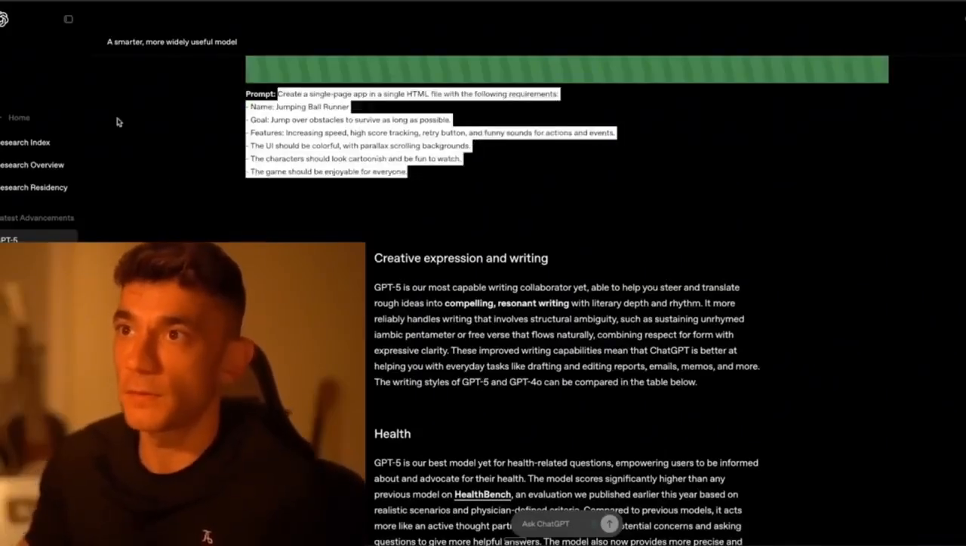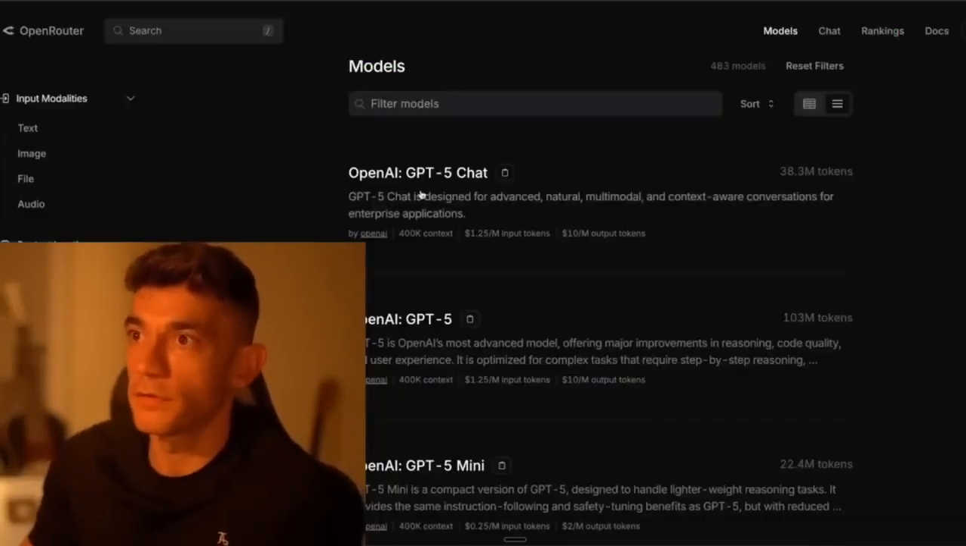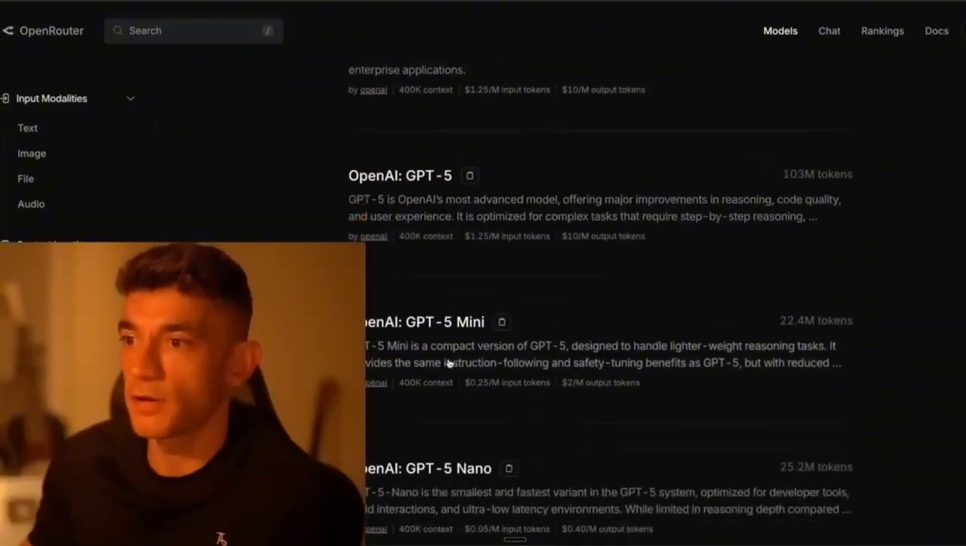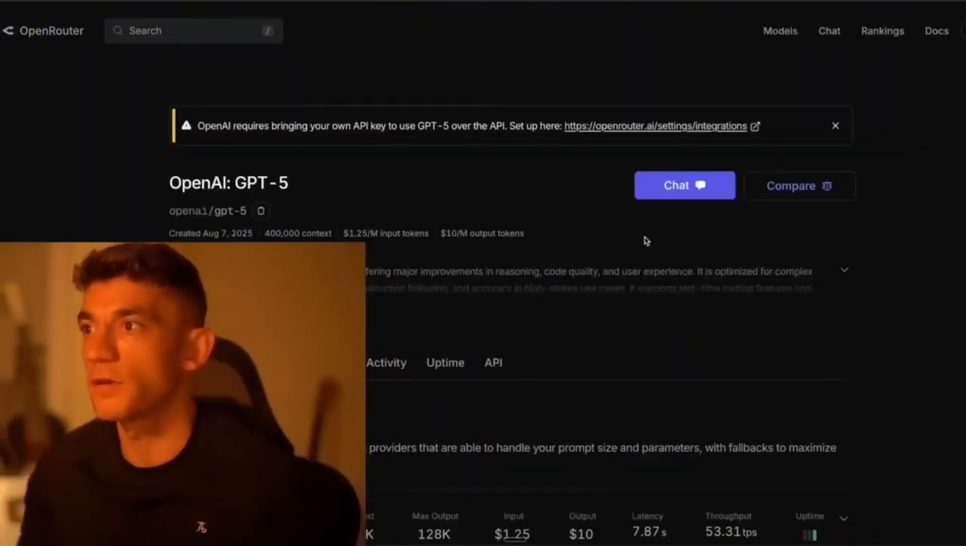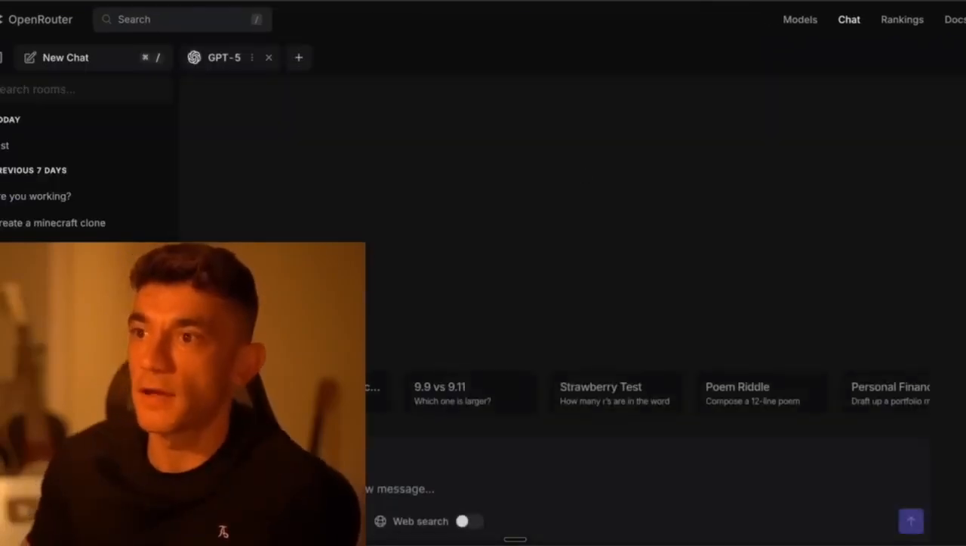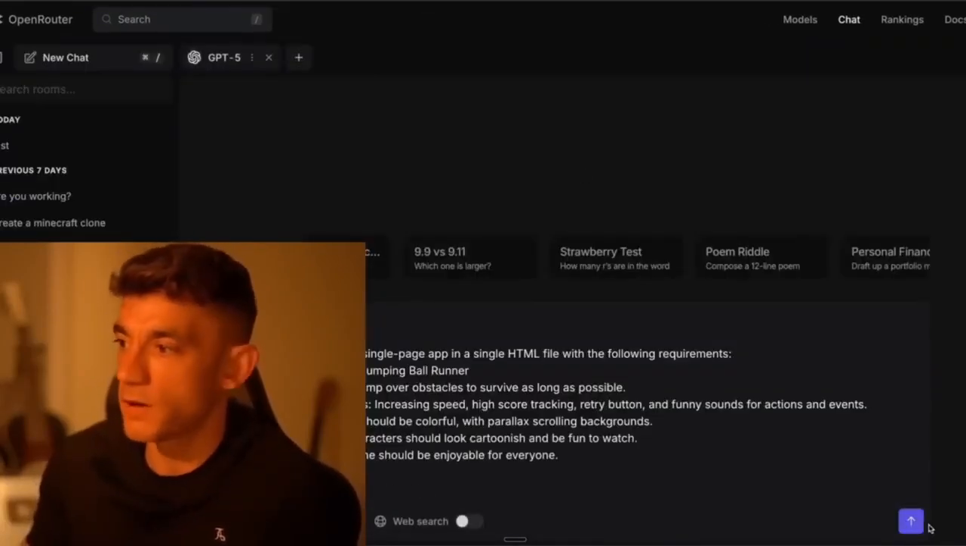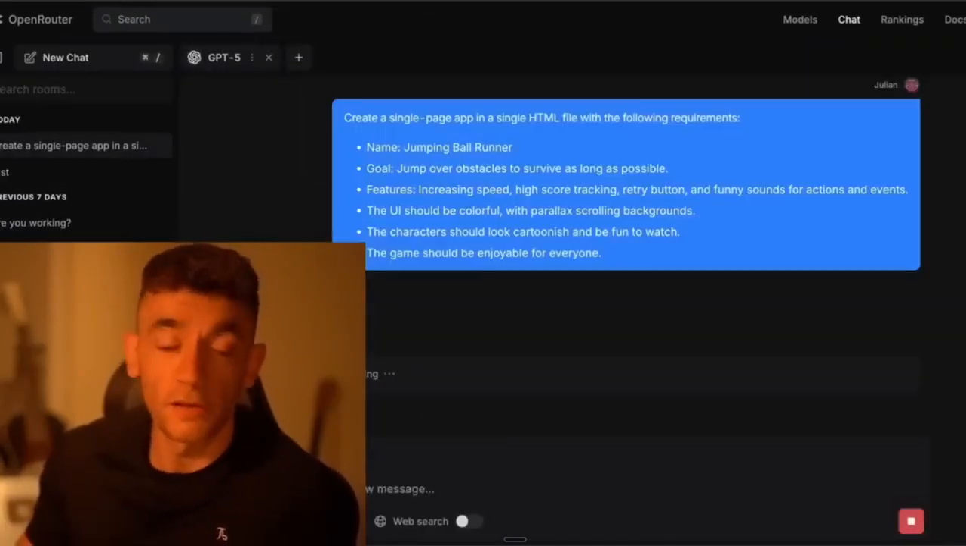So if we take this prompt and then we go over to OpenRouter, let's just try what we got here. We've got nano, mini. Let's just try this one instead. So I'm going to go directly inside the chat here. You can see the price and that sort of thing. We can look at the specs as well in a sec. There's a lot to talk about.